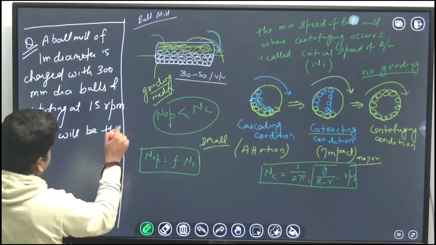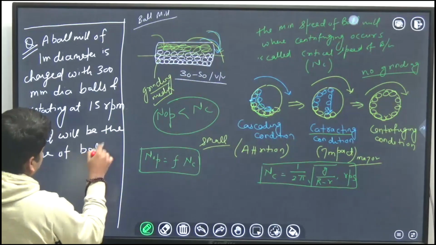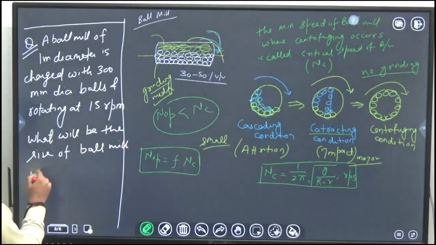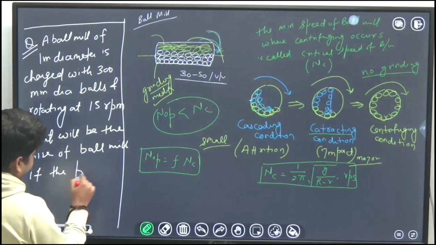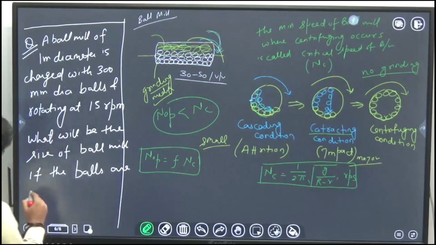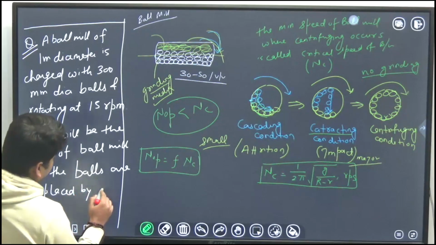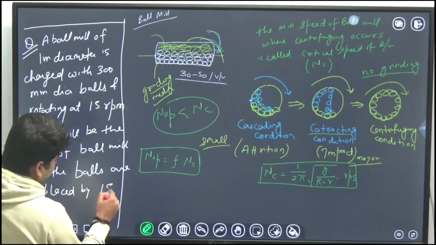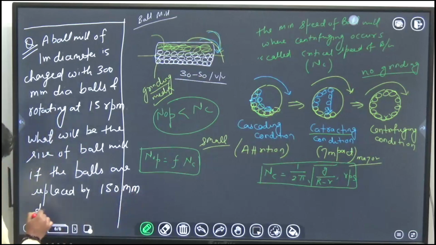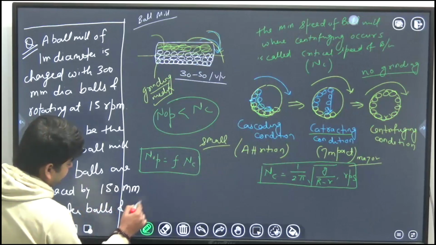What will be the size of the ball mill if the balls are replaced by 150 mm diameter balls and operating at the same speed?